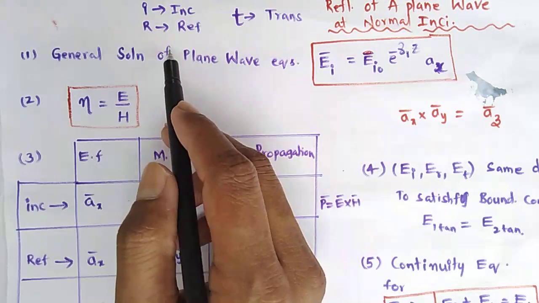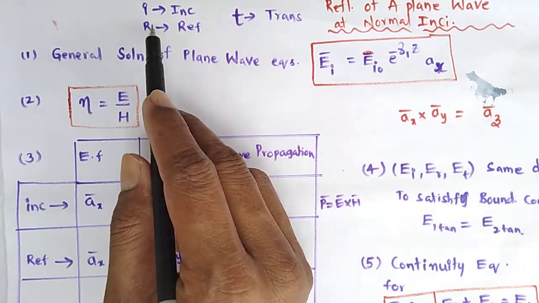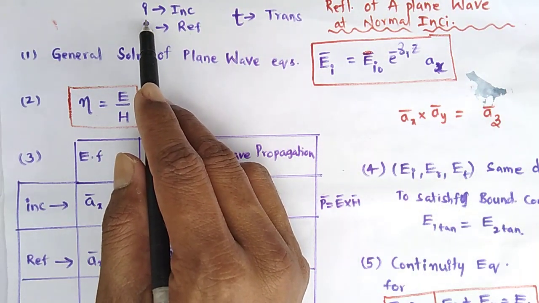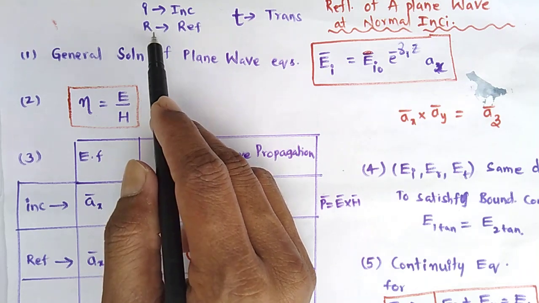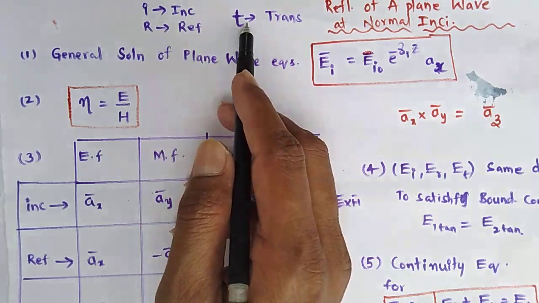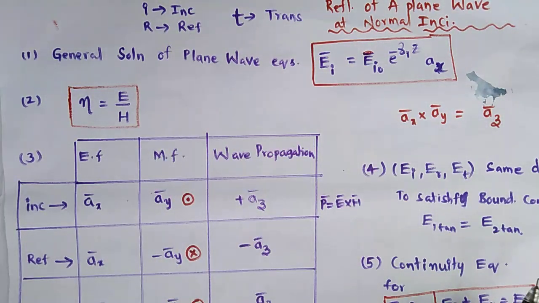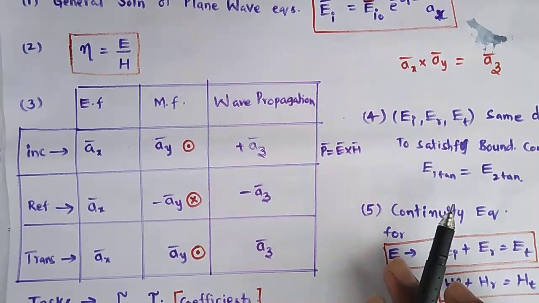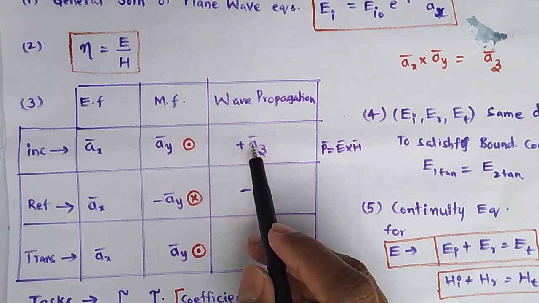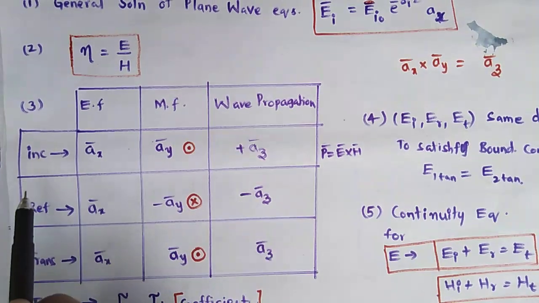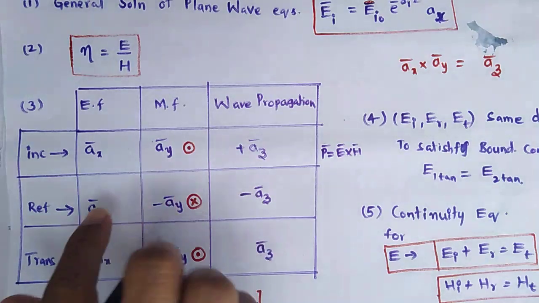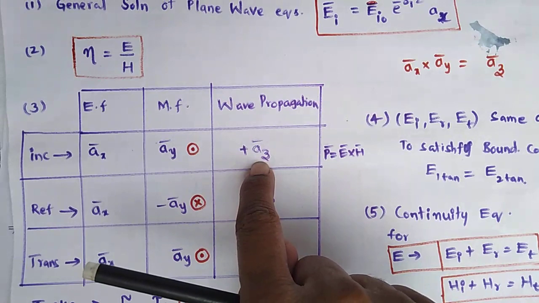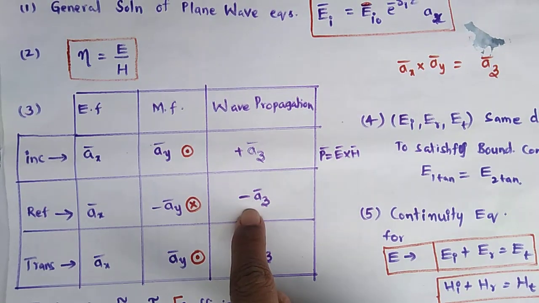So I am indicating the incident wave with the help of the suffix i, r for the reflection, t for the transmission. Shortly, my wave propagation is along the plus az direction for the incident wave. The reflected wave is some part coming back, so that is the negative direction.